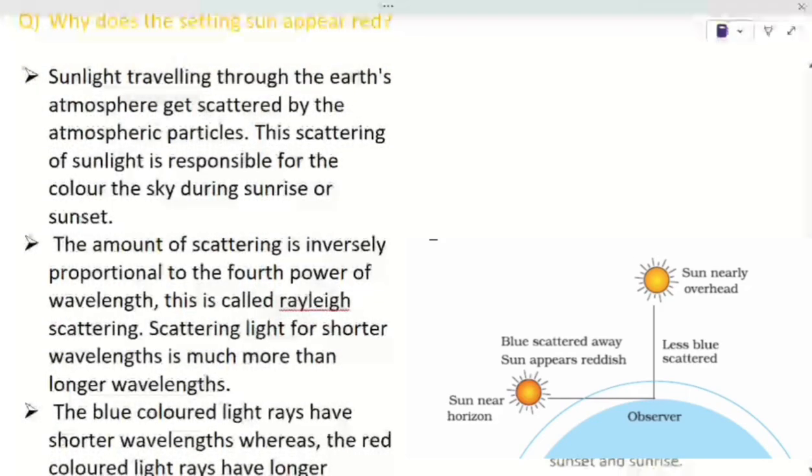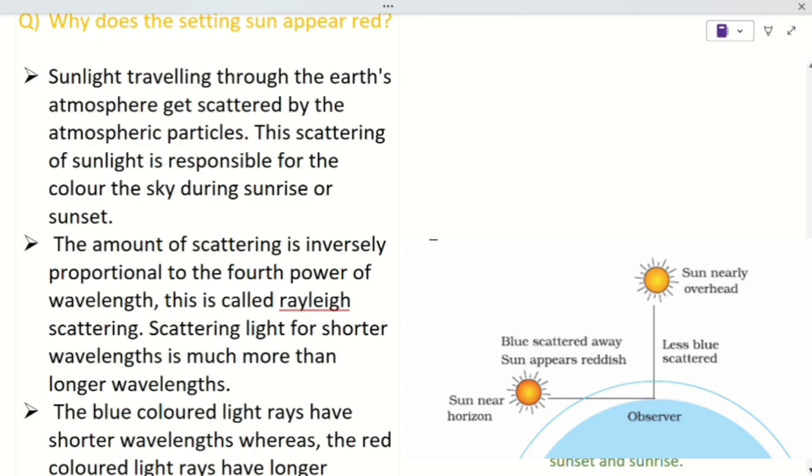Why does the setting sun appear red? Sunlight traveling through the Earth's atmosphere gets scattered by the atmospheric particles. This scattering of sunlight is responsible for the color of the sky during sunrise or sunset. When we see an orange or red sun in the early morning or late evening, it is a sight to behold.